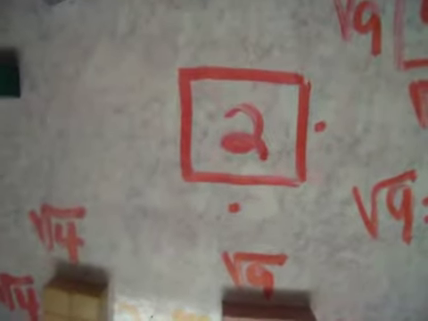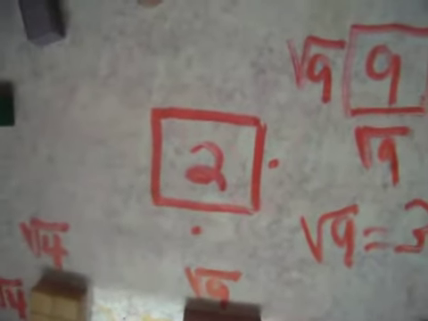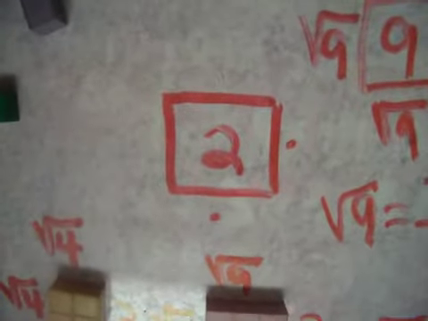2 and 2. If I do 2 and 2, I get 4. But I only have 2. 2 and 0? 2 times 0 is 0. 0 times anything is 0.